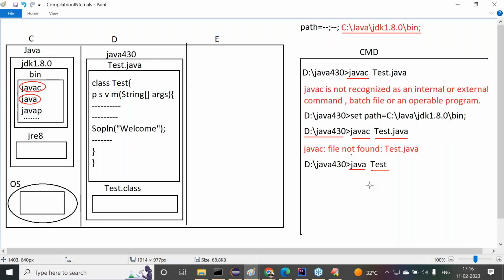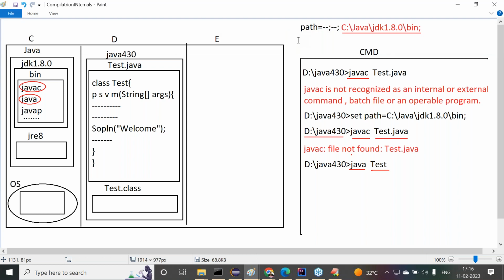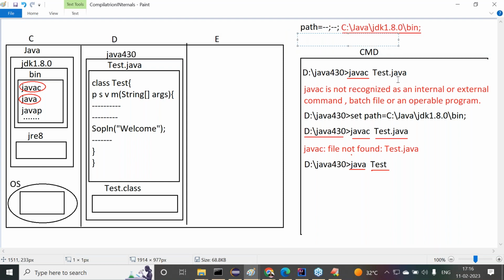Location number 1 is the current location from where we are executing our Java program, that is D:/Java430. Second is the Java predefined library location. And the third one is the locations referred to by the classpath environment variable.